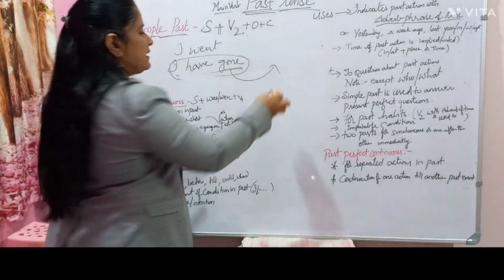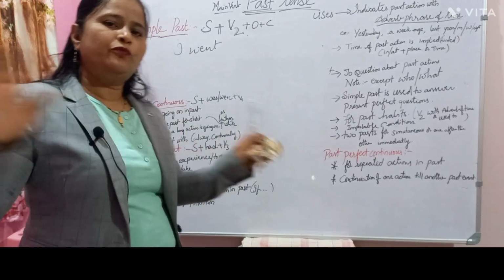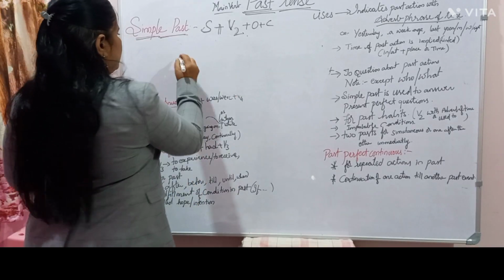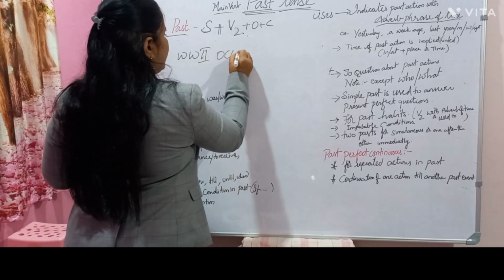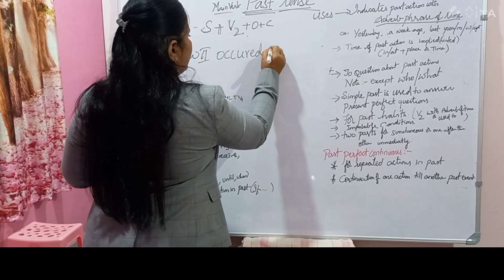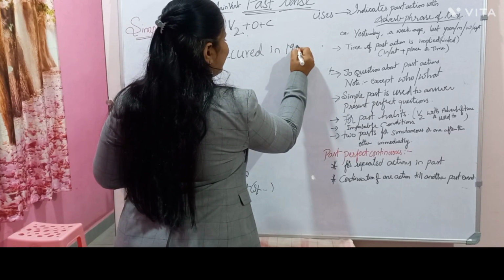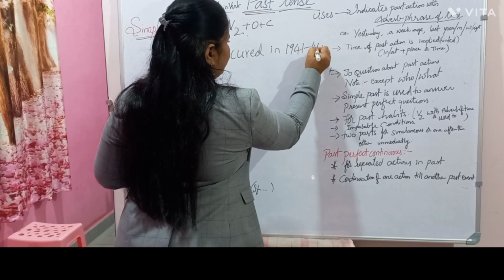But if that action does not have any impact on the present, just with the time we mention that I went. Just like World War II occurred. In which year? It occurred in 1941 to 45, if I am right.